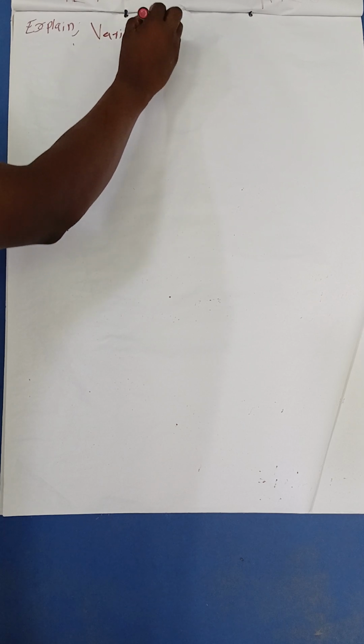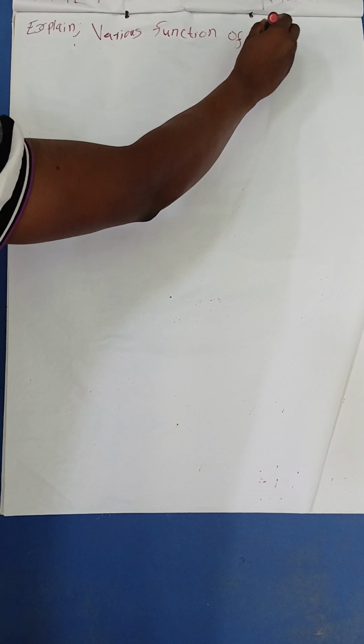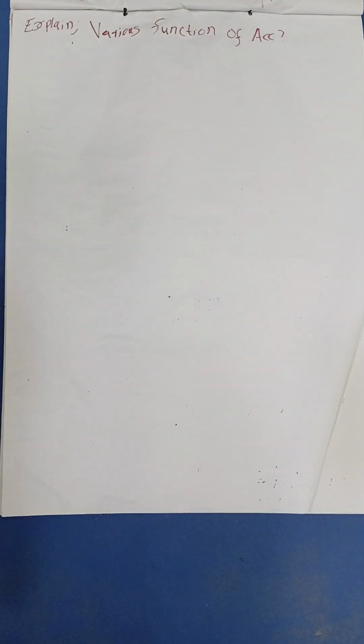One, you'll get a question. Let me give you some of the questions you expect in that area. You can be told: explain various functions of accounting. That is 5 marks. Or you can get a question that tells you to explain the purpose of accounting.